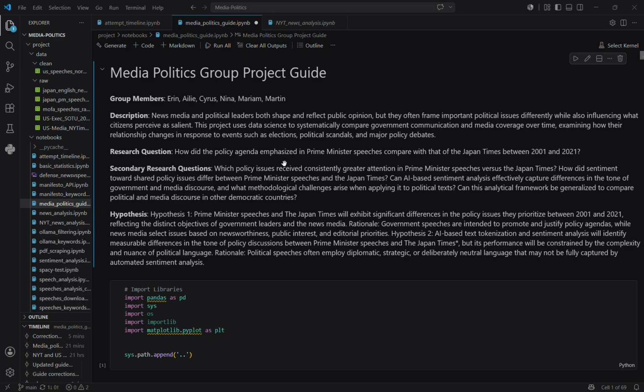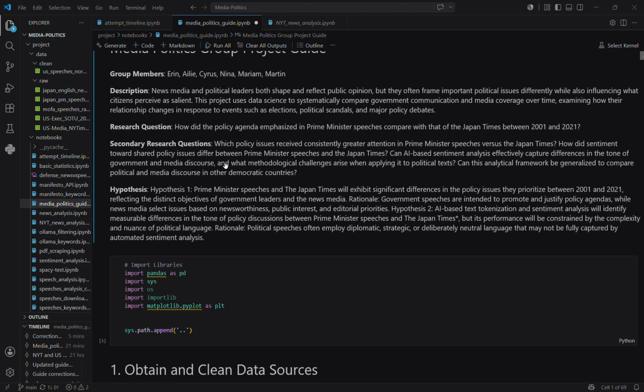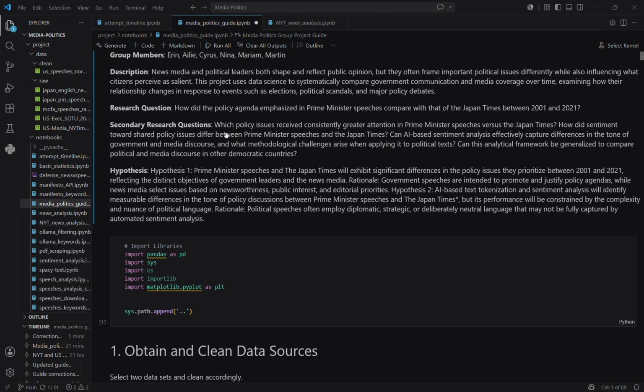Our README outlines our research questions and hypotheses, but broadly we're asking, how do the political discourse of Japanese prime minister speeches and the Japan Times compare? Which issues receive the most attention, and how does the tone differ between the two? And can data science methods be useful for further analysis on political communication? You can also see other questions in the guide.